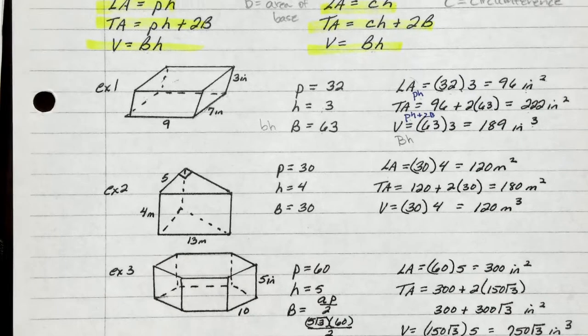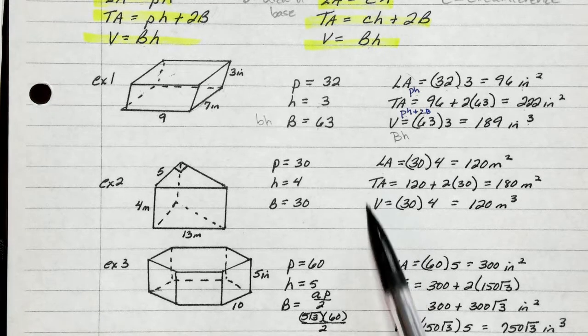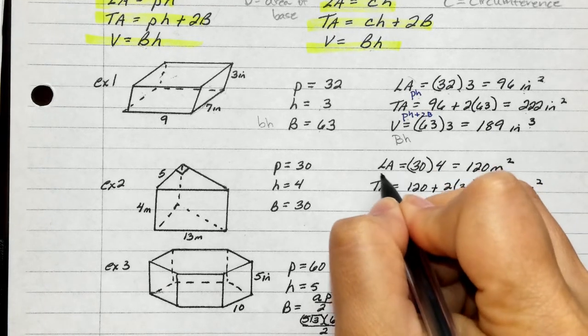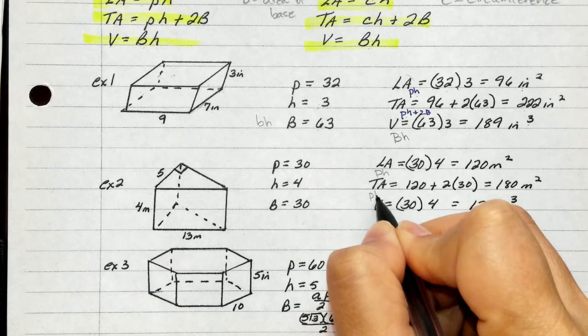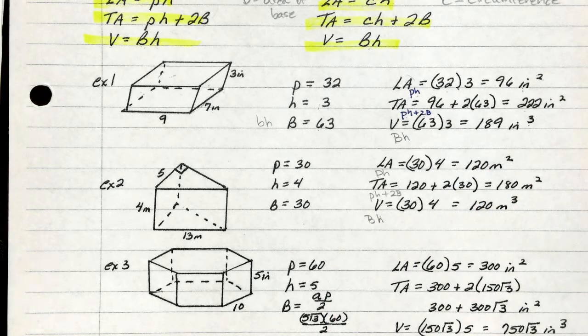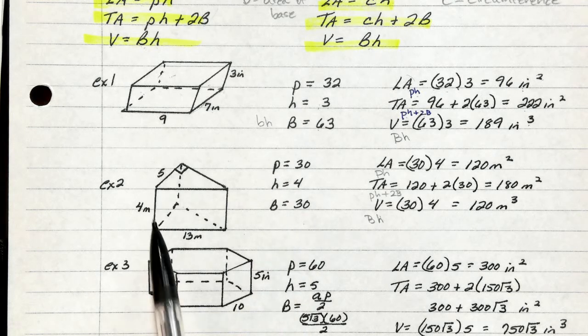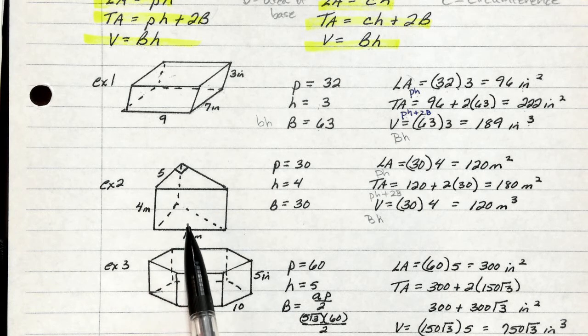All right, triangular prism. Again, you're going to notice lateral area, total surface area, volume. Remind yourself, this is perimeter times height plus 2 big B, and volume is big B times height. So perimeter is 30, height it gave to us is 4, and then big B, think back to how do you find the area of a triangle? 1/2 base times height, and we get big B of 30.